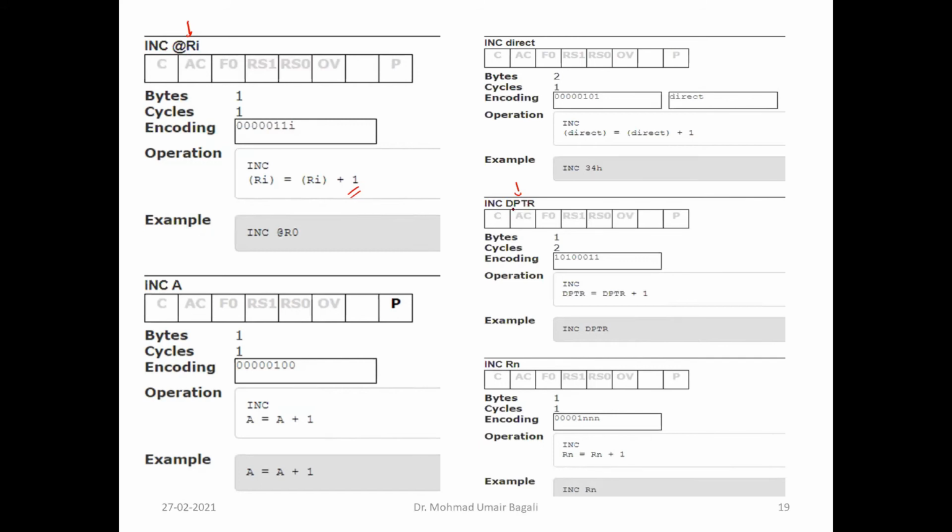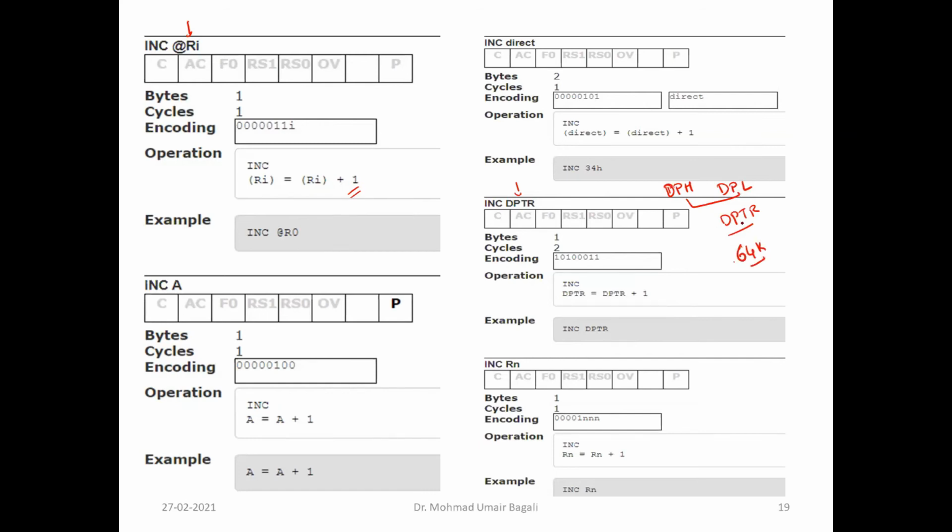So what is this DPTR? Data pointer register. Among the registers we have listed in the SFR, out of 21, two of them were DPH and DPL. Both together we call the data pointer register. This data pointer register is used when we are going to interface a larger memory, more than 256, okay?